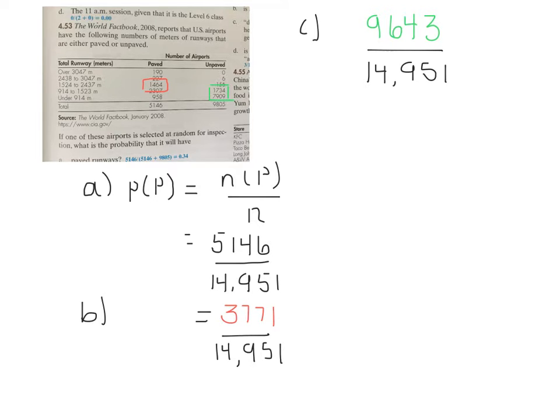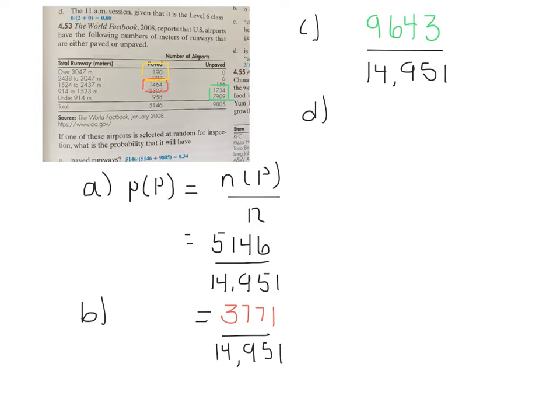In D, what is the probability the airport would have more than 2,437 meters of runway and be paved? More than 2,437 would be 2,438 and higher. So that would be the sum of the numbers in the yellow box.